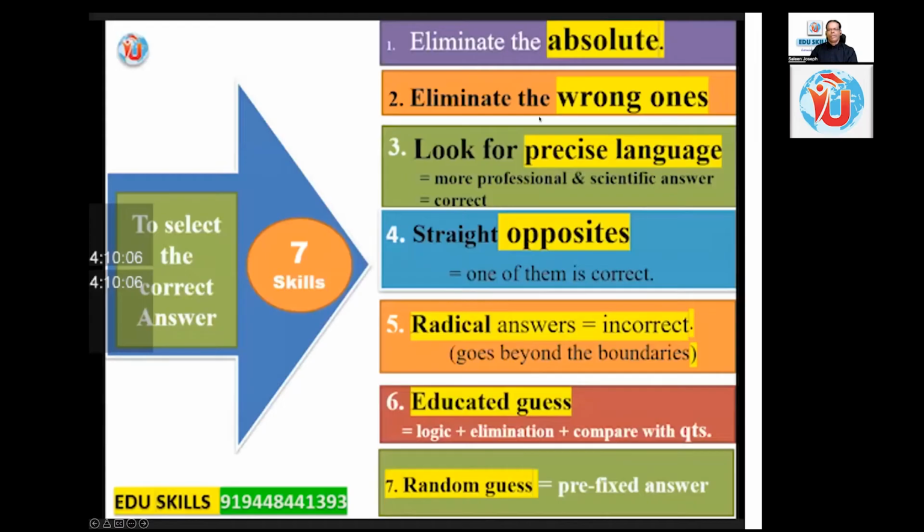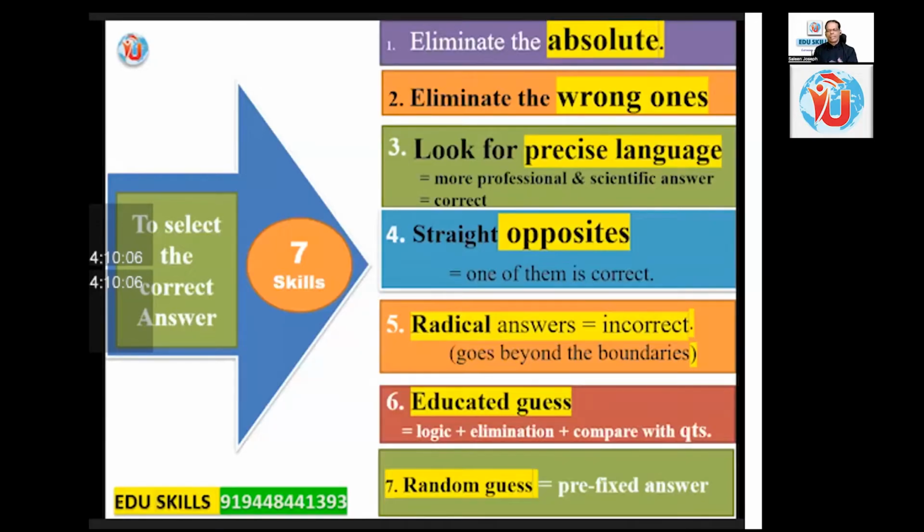As I gave you in the elimination method, the first one is eliminate the absolute. If there are absolute extreme answer options given, they can be eliminated immediately because that will never be the answer. The other things I told you, the seven skills to select the correct answer: second one was eliminate the wrong ones, and I taught you how to eliminate and look for precise language. Straight opposites, just in the previous session, I told you how it is. And radical answers are incorrect, they go beyond boundaries.